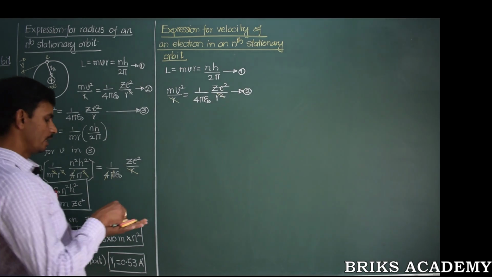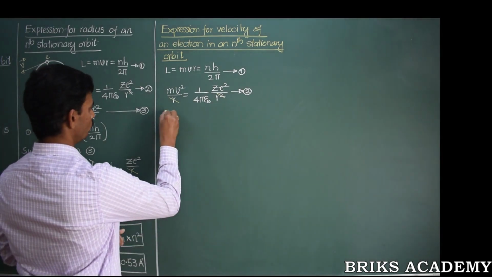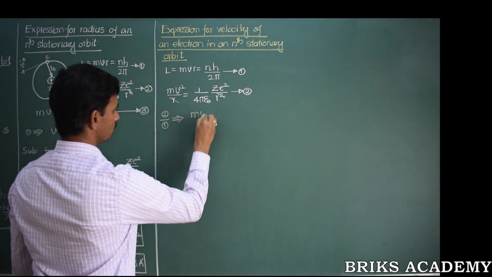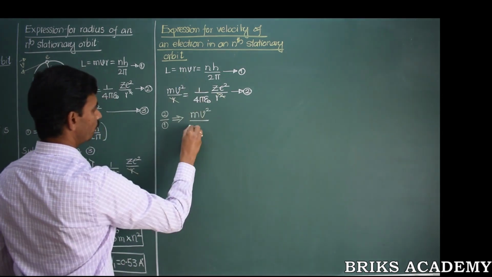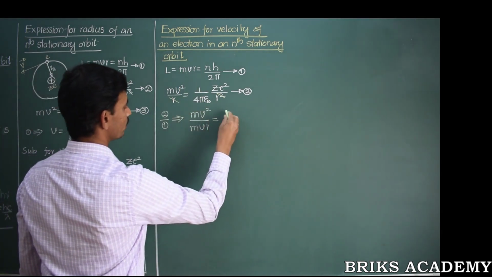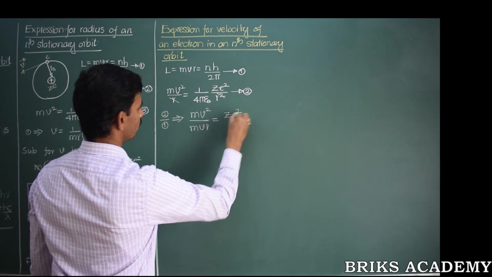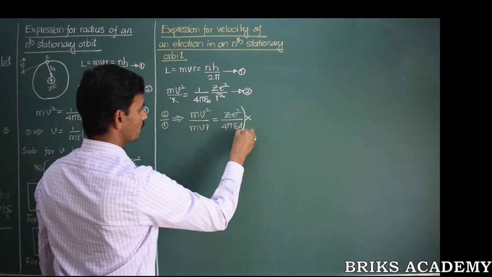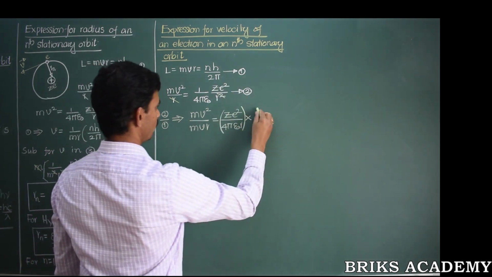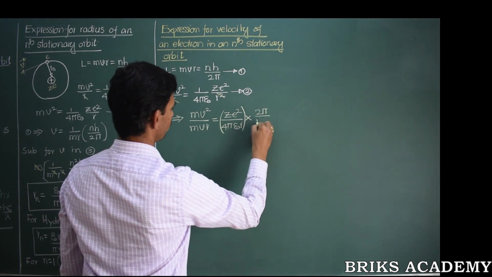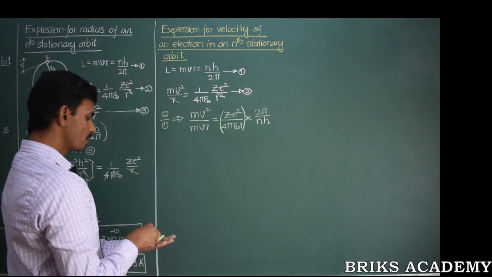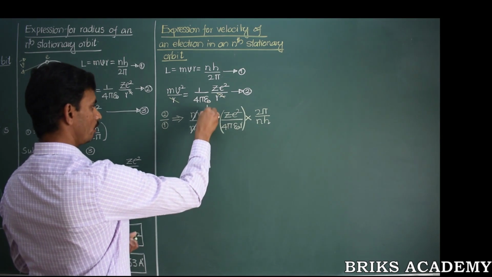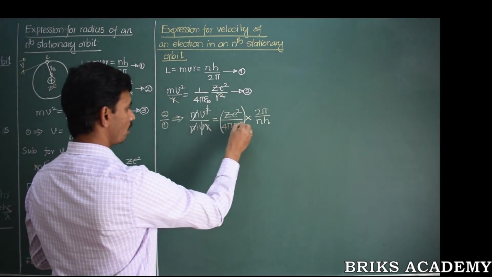So what we do is, let us divide equation 2 by 1. When you divide equation 2 by 1, left hand side is mv square divided by mvr. Right hand side I have ze square divided by 4 pi epsilon naught r in equation 2, multiplied by the reciprocal of the first equation, that is 2 pi divided by nh. Cancel whatever terms possible. One m can be cancelled, a v and a v can be cancelled, an r and an r can be cancelled.